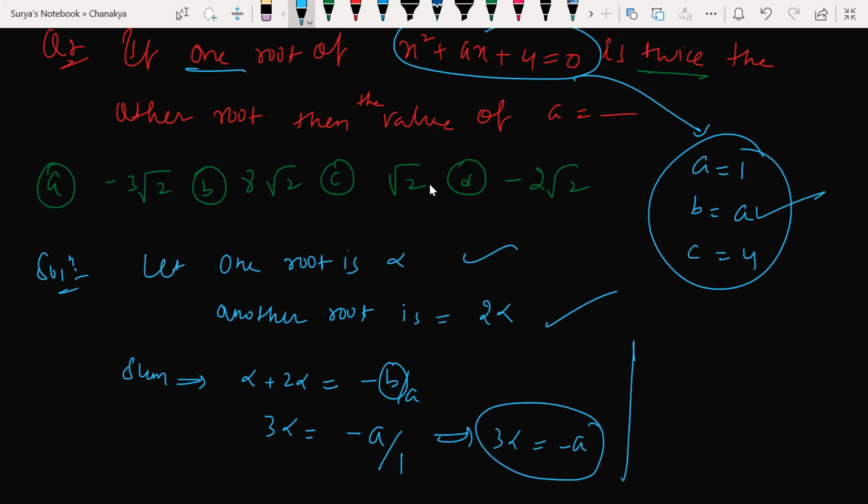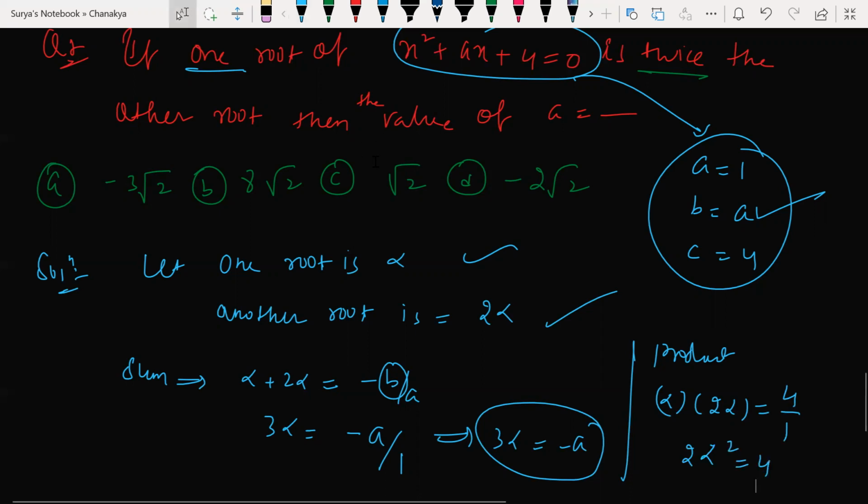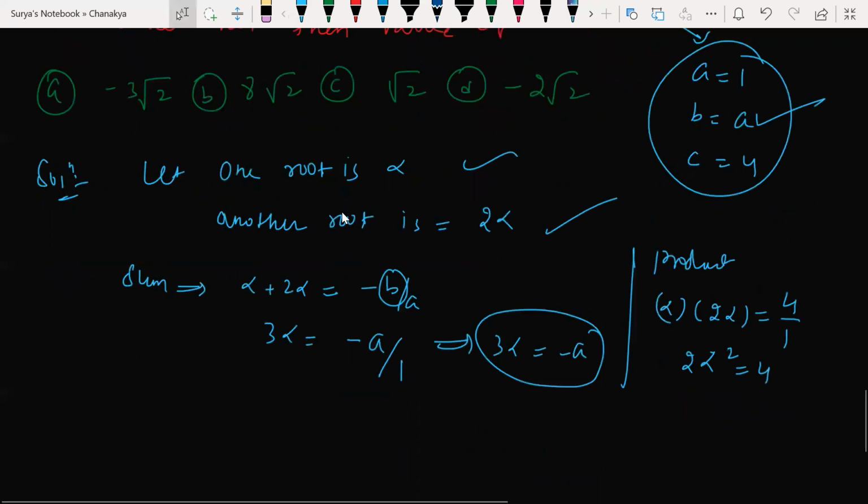Now what is the product of the roots? Alpha into 2 alpha, which is equal to c by a. What is c here? 4 by a. So what do we need to find out here? Alpha. Alpha into 2 alpha, how much? 2 alpha square is equal to 4. Correct? So 2 alpha square is equal to 4.